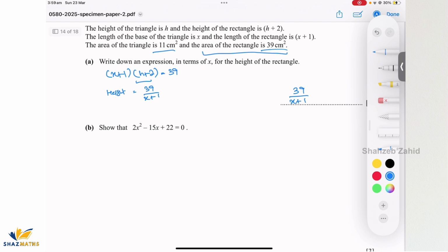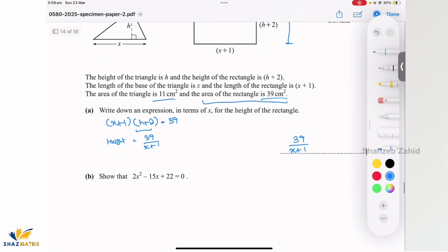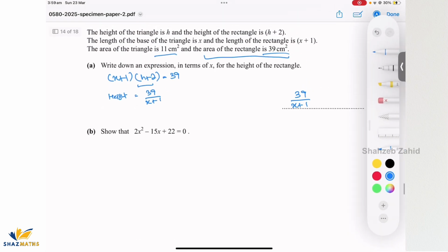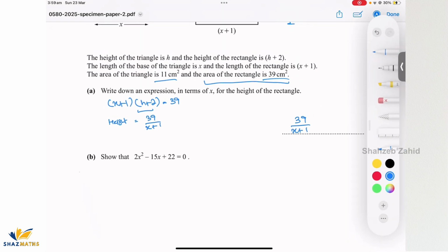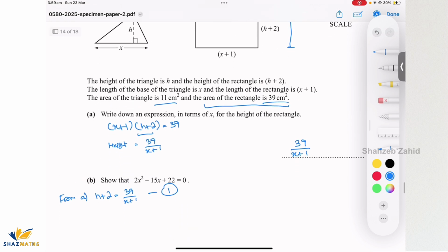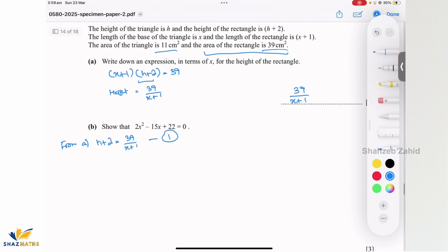Show that 2x squared minus 15x plus 22 is equals to 0. Alrighty. Now, how would I derive this equation? Now, in such equations, again, what you do is you find out from the information that's already provided to you. Okay, so we do know from the above equation, I'm just gonna say from part A, h plus 2 equals to 39 over x plus 1. So that's my equation 1. And I'll use the information for triangle as well, which was area of triangle is 11 centimeters square.